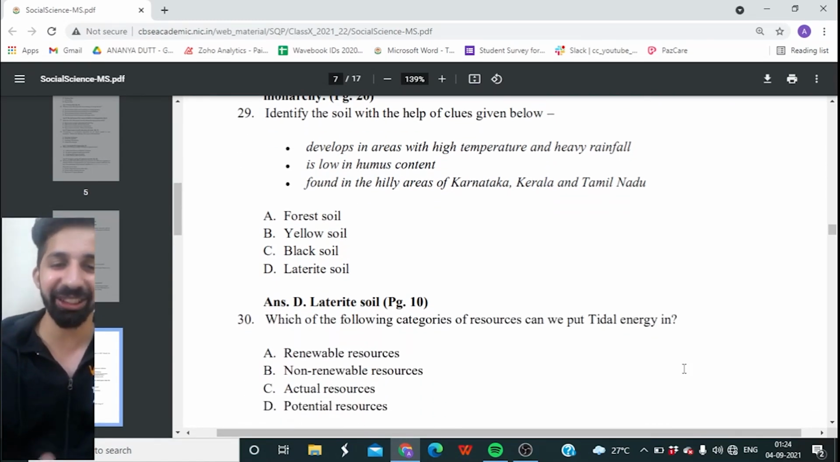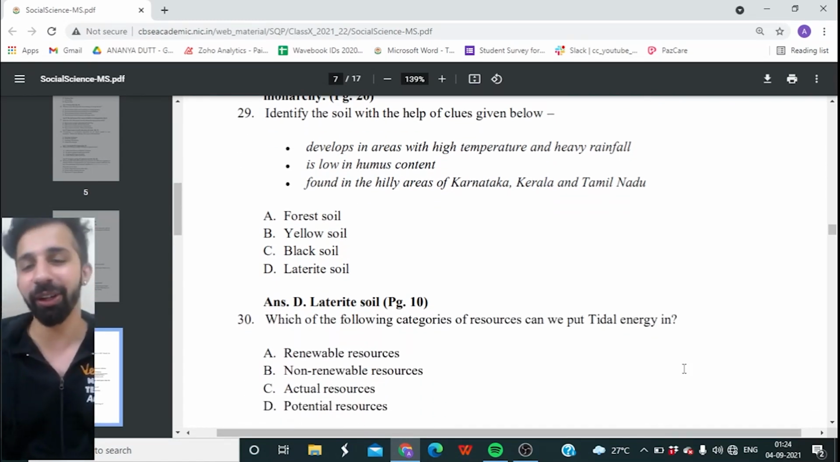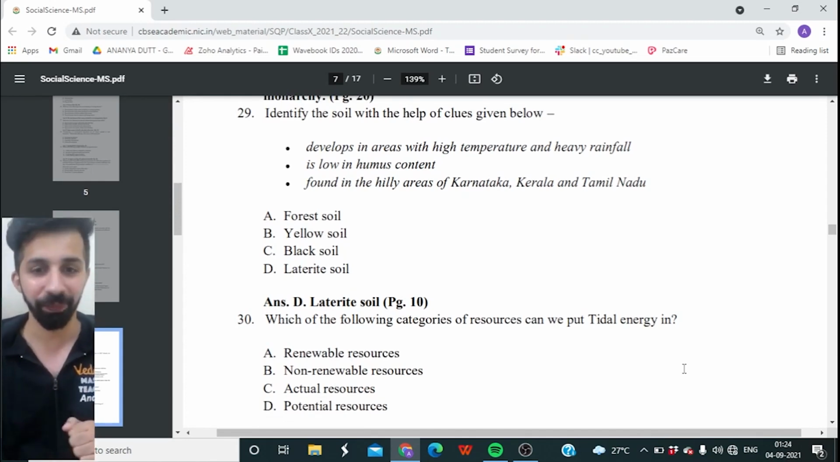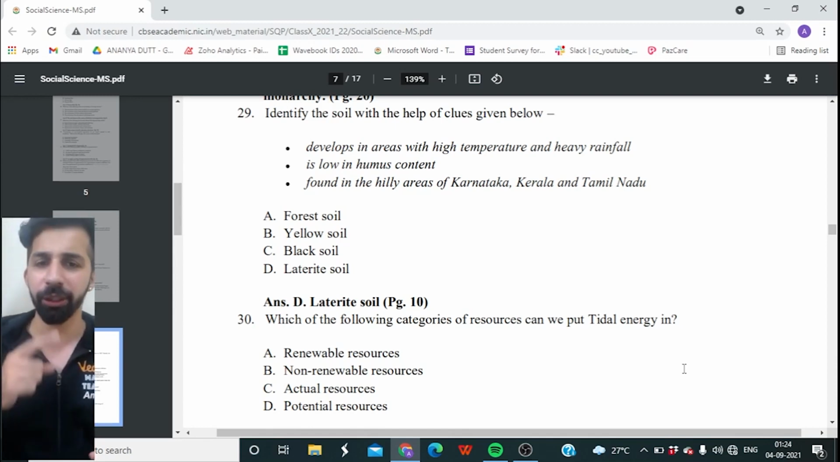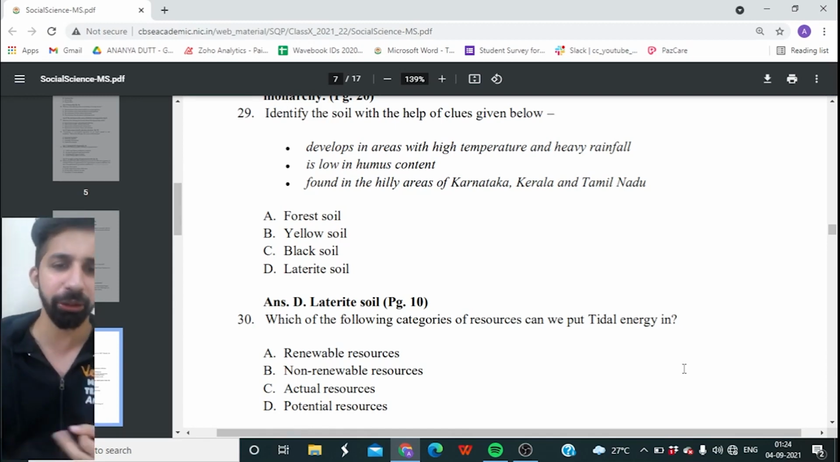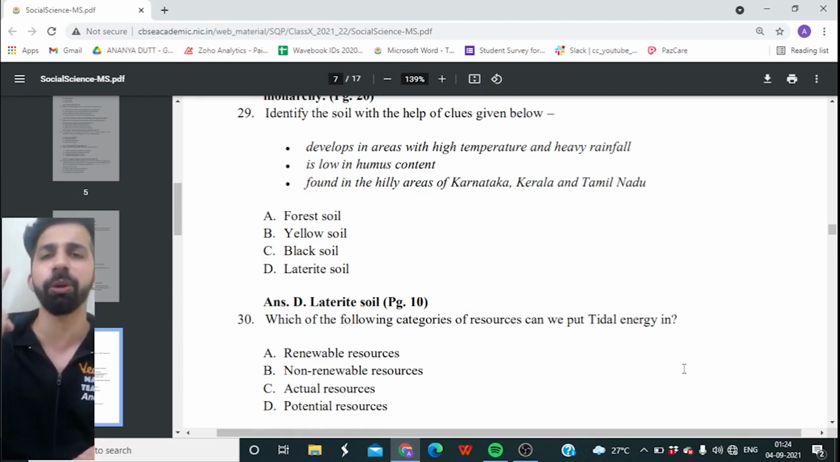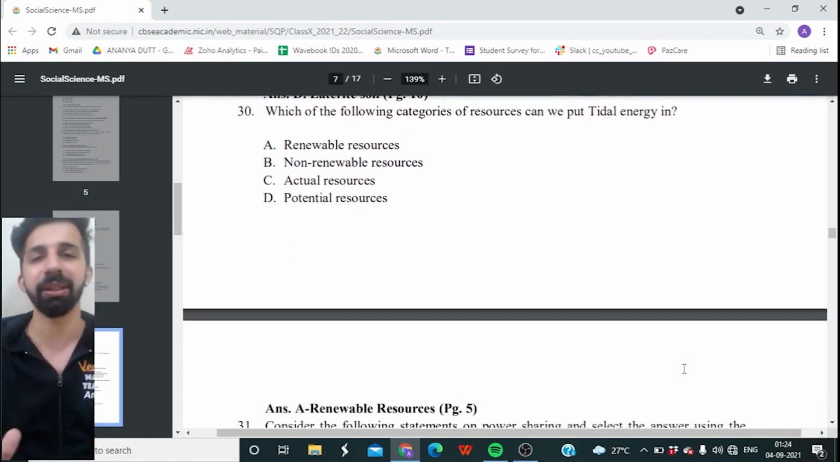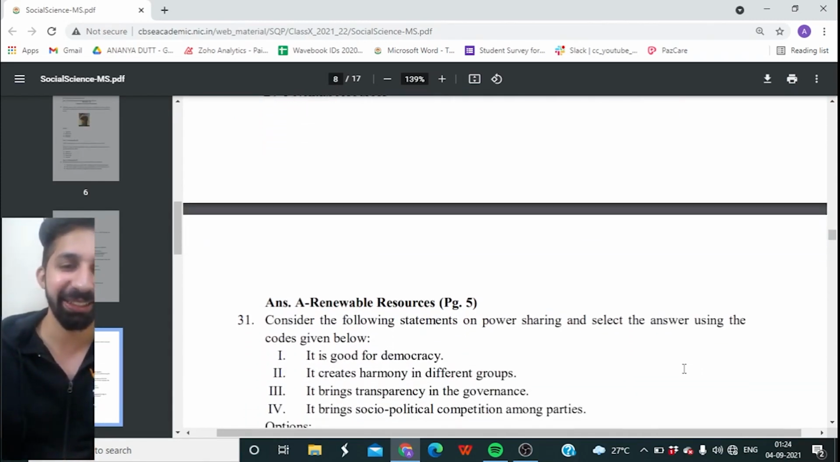Yes, 30th question guys on your screen. Which of the following categories of resources can we put tidal energy in? So tidal energy can be put into renewable resource, non-renewable resource, actual resource, or is it potential resource? And we can put tidal energy into renewable resource. Yes. 31st question, guys.